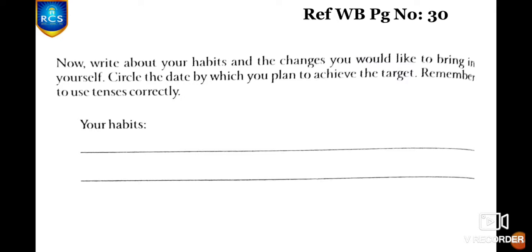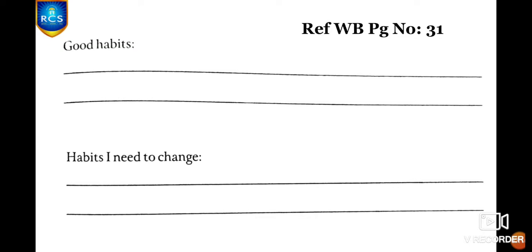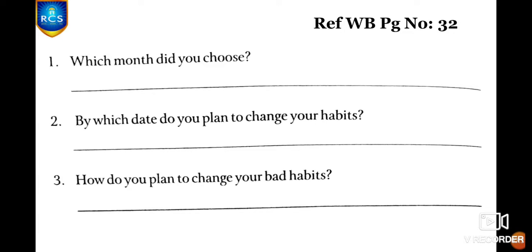You have to write about your habits and what are the habits you like to change. And you have to circle the date and you have to make a target. And within that date, in the next month, you have to achieve that particular change. Okay? And remember to use tenses correctly. You have to write your habits, and in that you have to write what are the good habits you already have and then habits I need to change. In this you have to write what are the habits you need to change within that particular target time period.